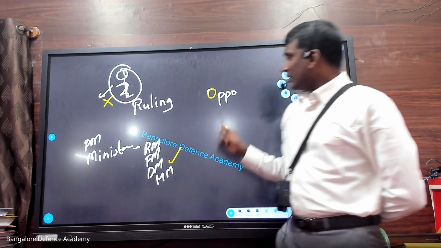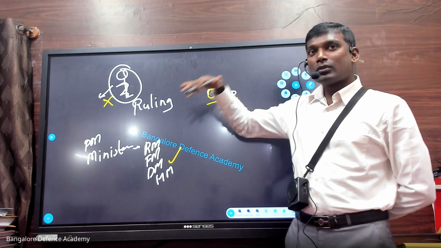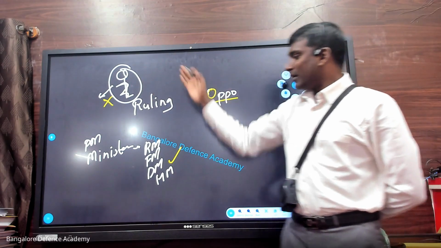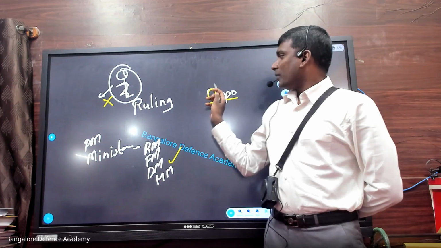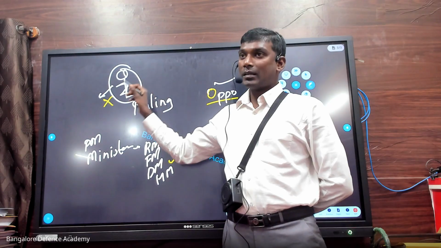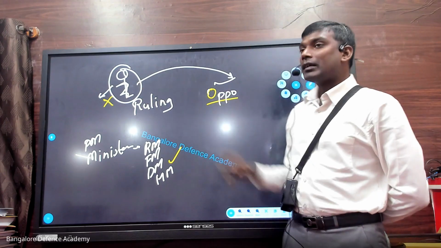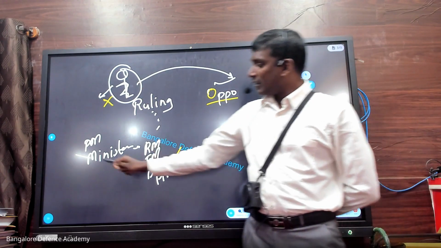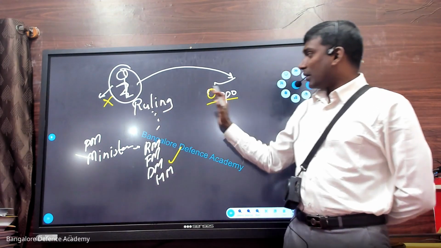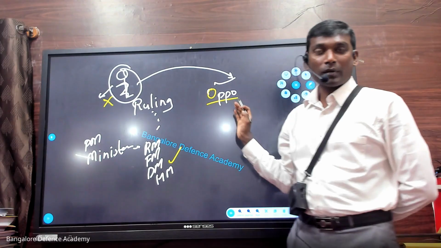So this person is not happy. Looking at the situation, imagine the opposition party in Lok Sabha says, you come and join our party, we will make you the defense minister. Offer is given. So what will this person do? Chances are that he may accept it. They join the other party, and slowly this party starts losing the majority because of this kind of people joining the other group of parties.